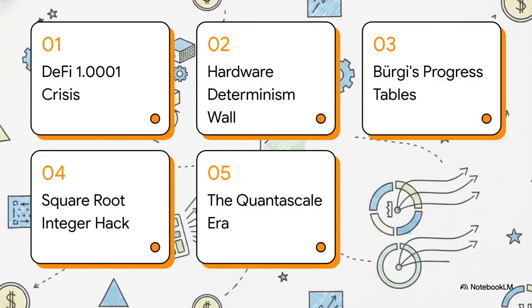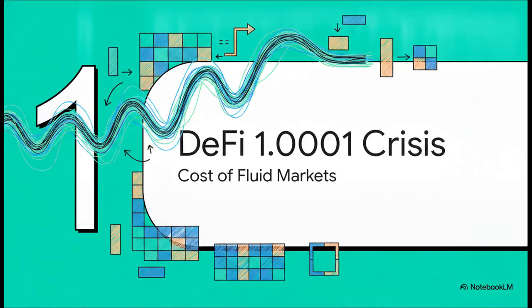So here's our roadmap for this investigation. First, we'll unpack the DeFi 1.0001 crisis, then hit the hardware determinism wall. Go back in time to Jost Berge's progress tables, break down the square root integer hack, and finally, look ahead to the quantascale era. Okay, let's dive right into this.